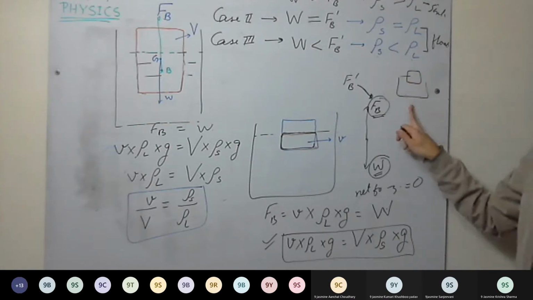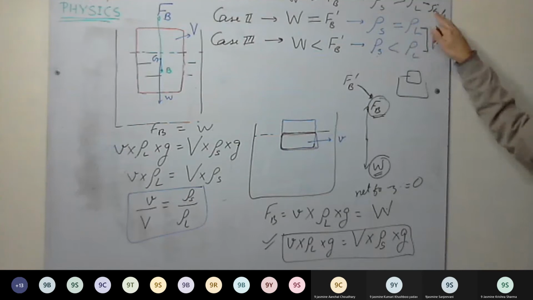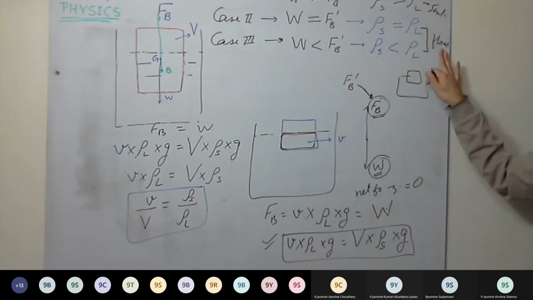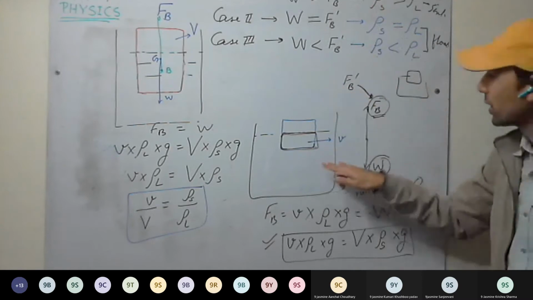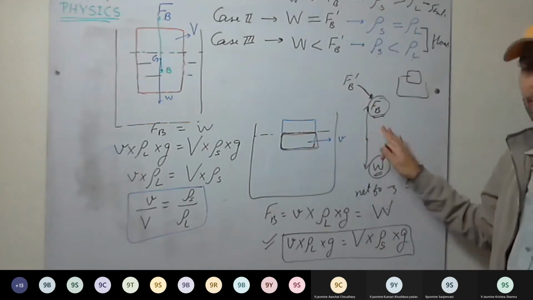Okay, we'll be discussing this in next lecture. So first case it will sink, second case it will float. In second and third case, net force is zero, apparent weight of the body is zero.